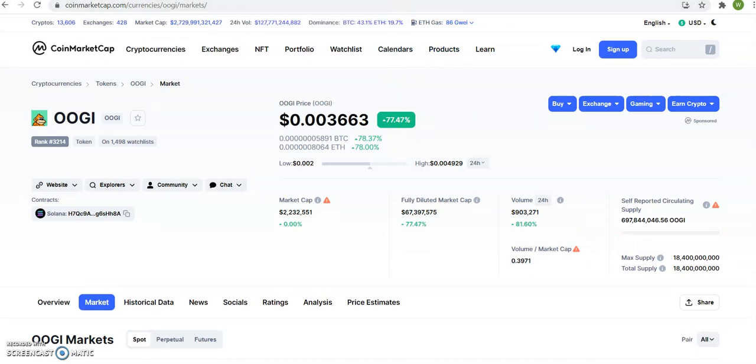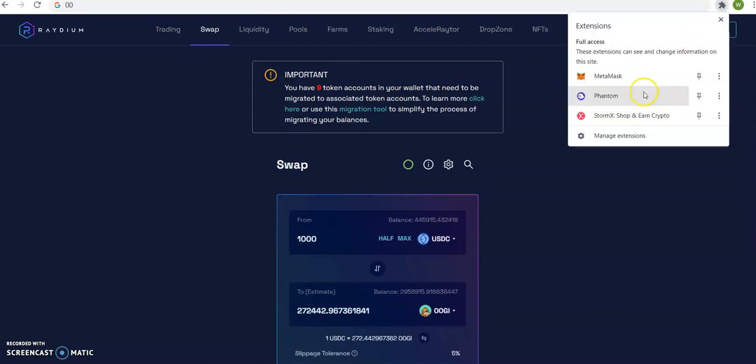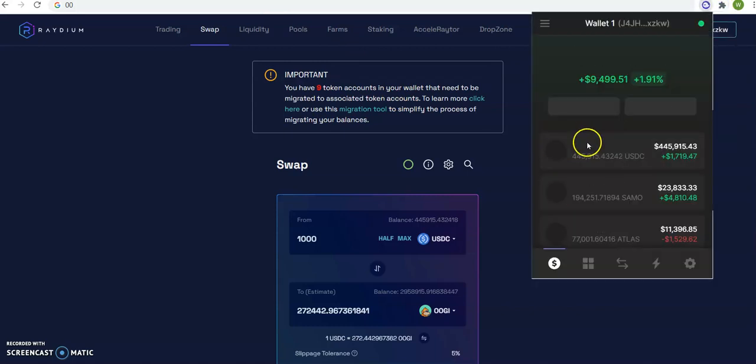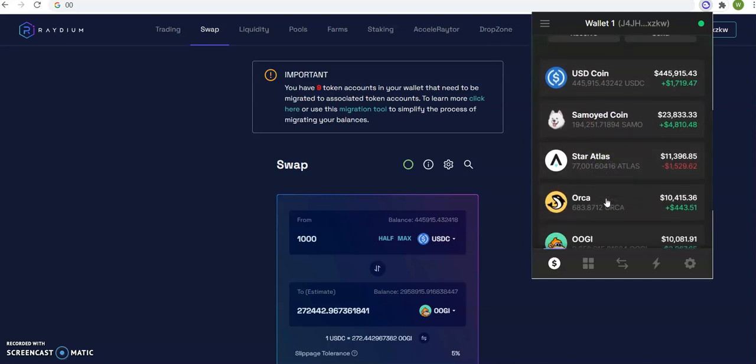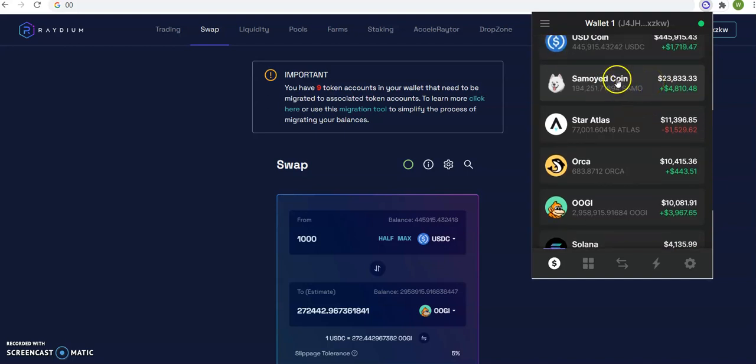So I'm going to click on Raydium right here because I cannot use the Orca platform. So what I'm going to do is take this Samurai coin that I have, I'm going to probably take all of this out and put it here, the $30,000. Okay, I'll put 20,000 here, 10,000 here, and put the other 13 in stable coin. That way I protected myself. So this Samurai coin, I probably leave 3 grand. Put 10,000 in stable coin and put 10,000 here.